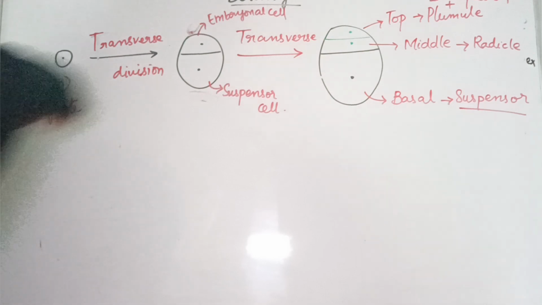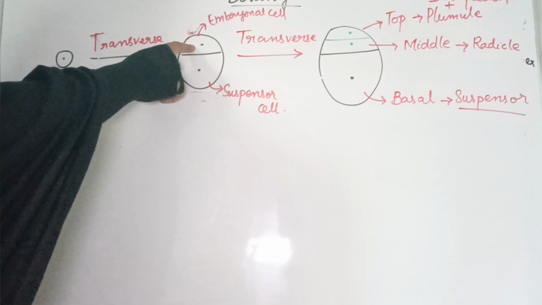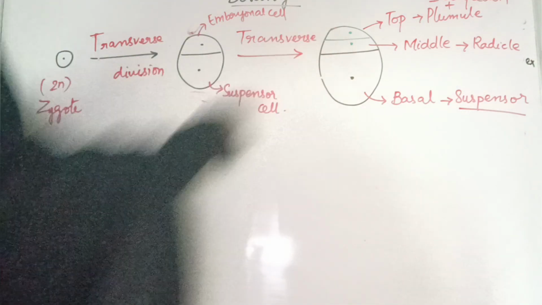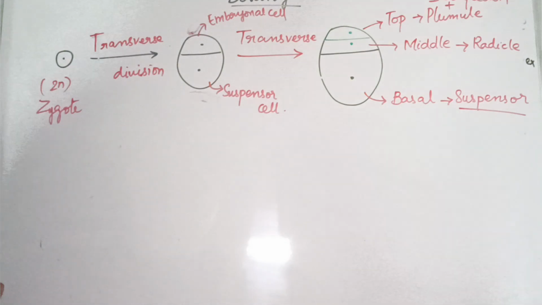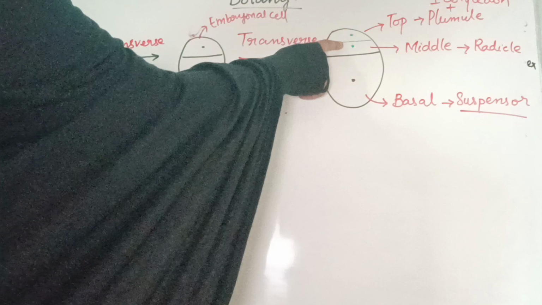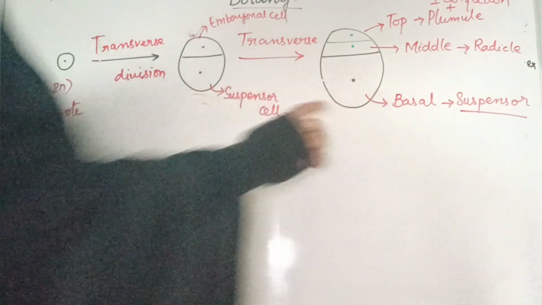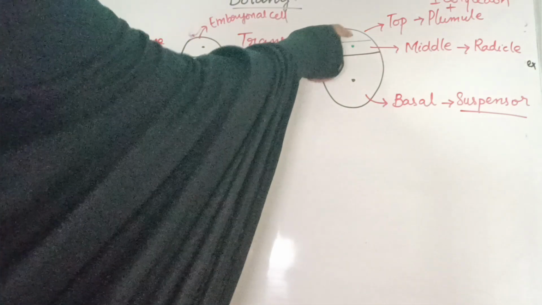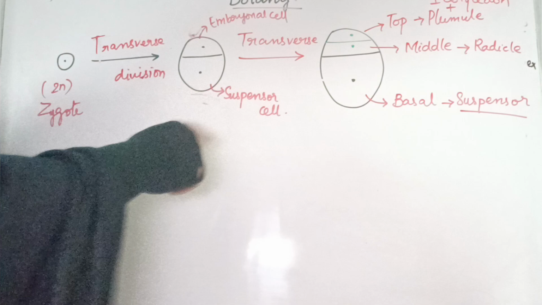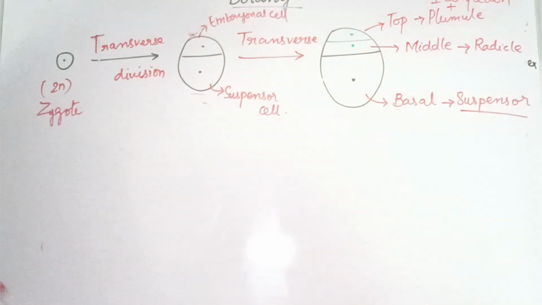In dicot we have learned that the second division will be vertical. But here in the embryonal cell, the second division will again be transverse and will form two transverse cells. Now this gives rise to three cells: the first is the top cell, the second is the middle cell, and the third is the basal cell, that is the suspensor cell, which is not much developed as in dicots. The top cell will give rise to the plumule and only one cotyledon because this is a monocot. The middle cell will give rise to the radicle in the later stages.